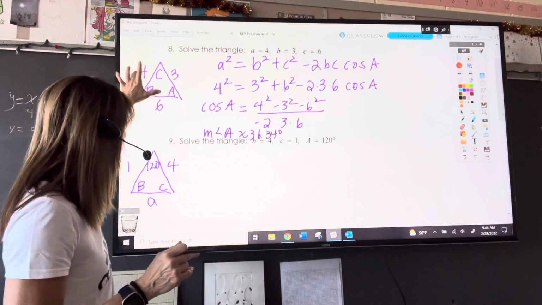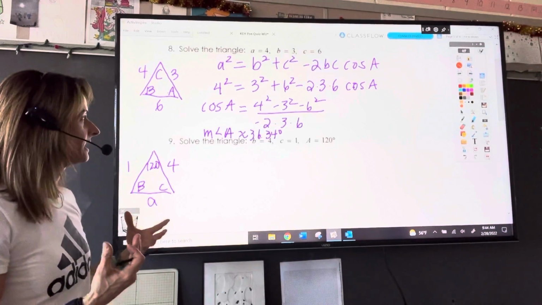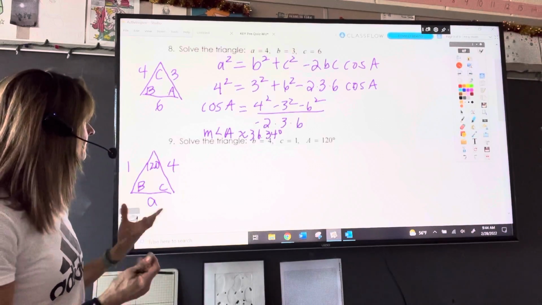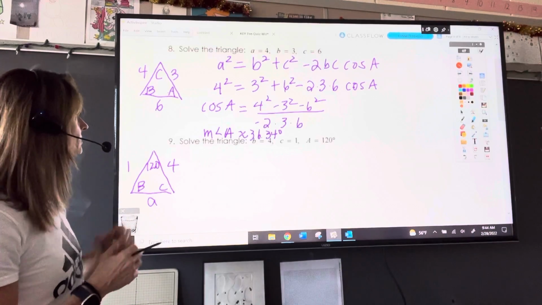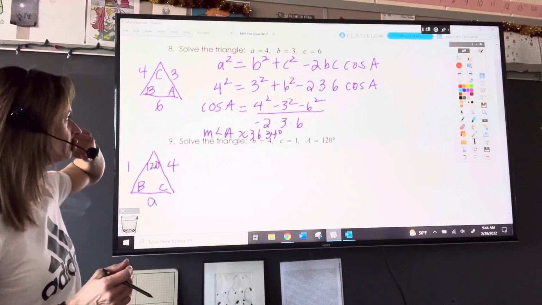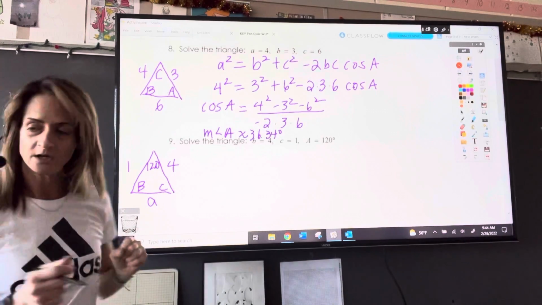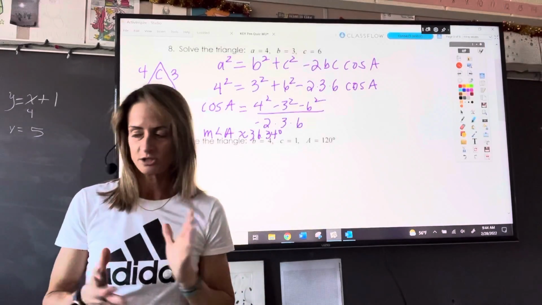Now, we do have a pair now. Technically, we could use this pair and do law of sines to find the measure of the other angles. However, it would be more accurate to continue with the law of cosines to find the other angles that way, or at least to find one other angle, and then we can subtract those 2 from 180 to find the third angle. That way, at least, it'll be more accurate. We're not using a rounded calculation and another calculation.